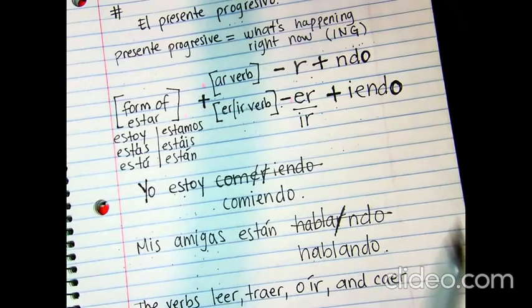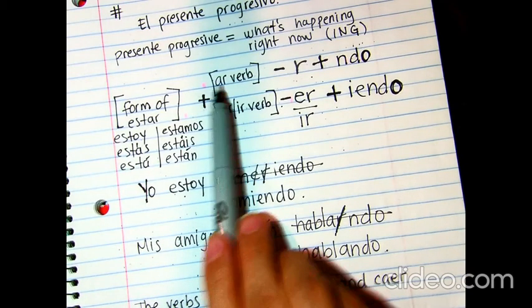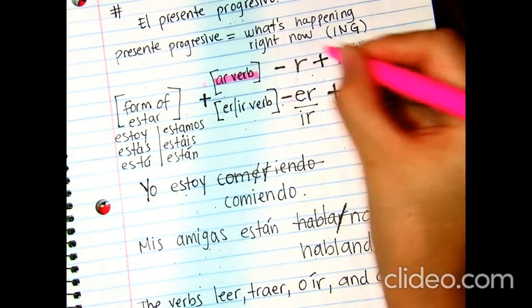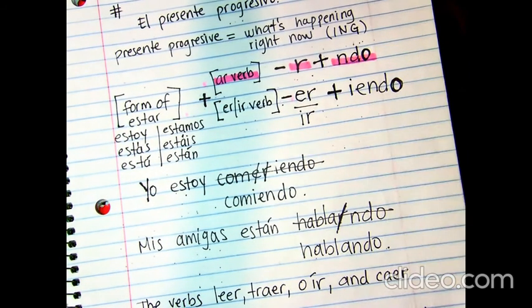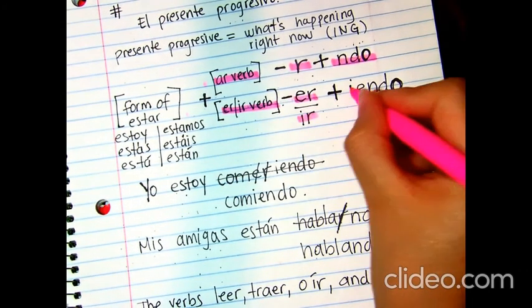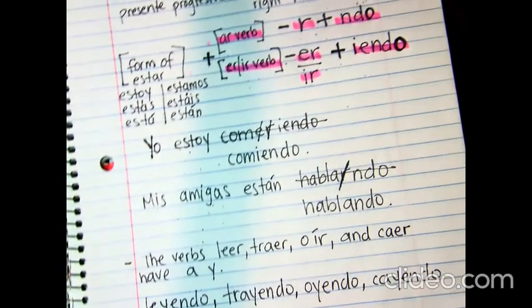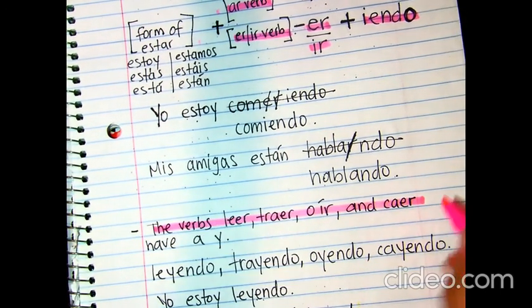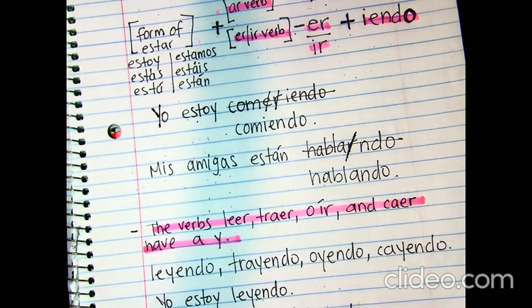So make sure you remember what to do with AR verbs. Okay? Make sure you know what to do with this. Make sure you know what we do with these ones. Okay? And of course, make sure you know these verbs right here. Okay?